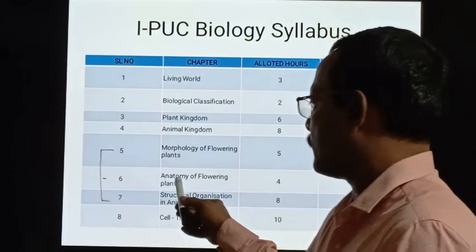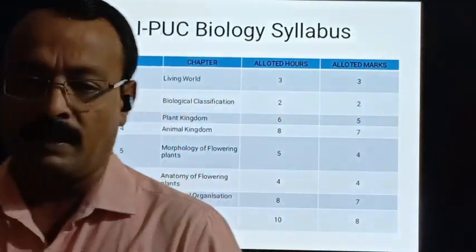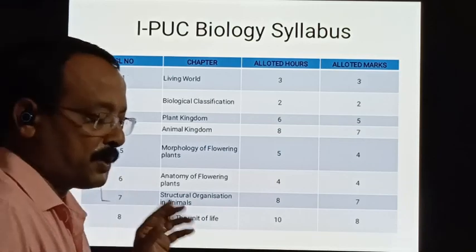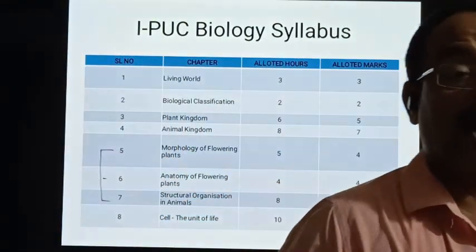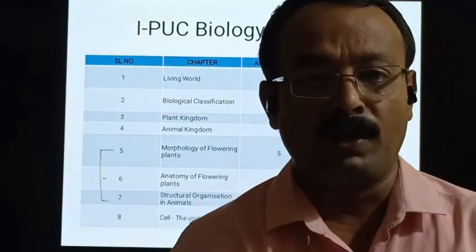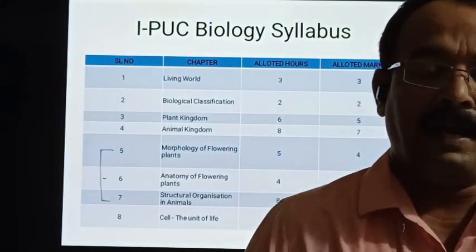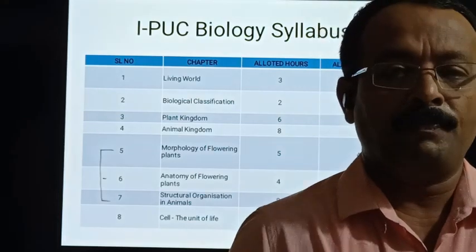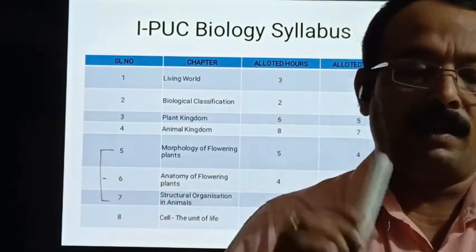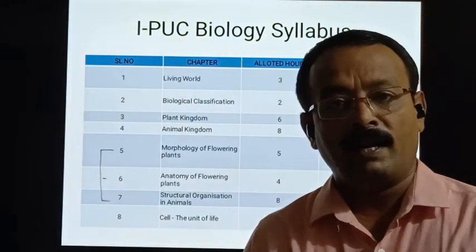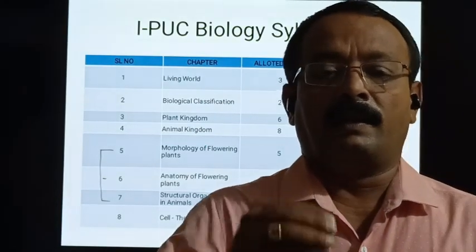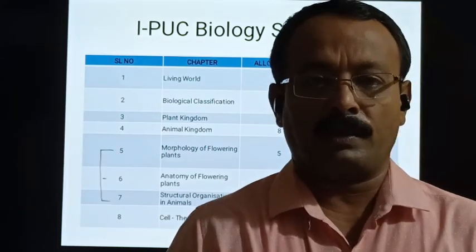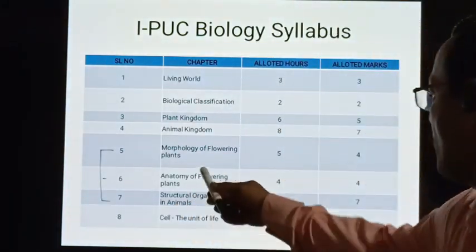The last chapter, that is the 7th chapter, 3rd chapter of Unit 1, 2, Structural Organization in Animals. This is quite an important chapter for all your NEET and JEE. And here we study all the types of tissues present in animals up to neural tissue, and we understand the details of earthworm, cockroach and also frog. So it's a major chapter.